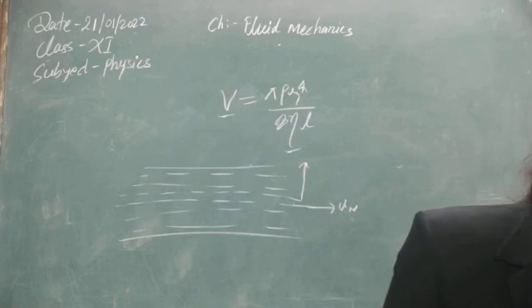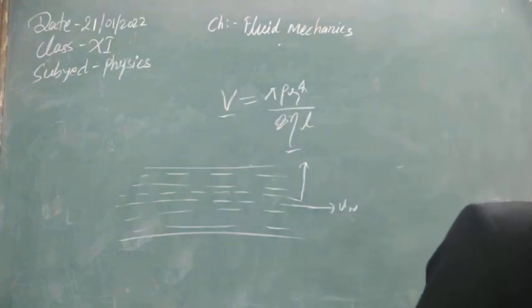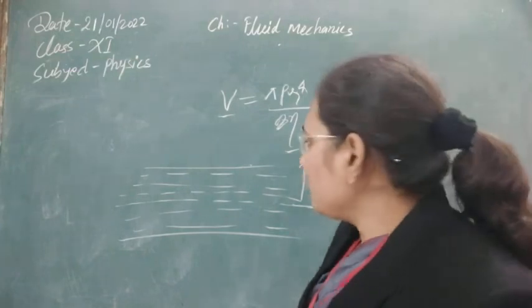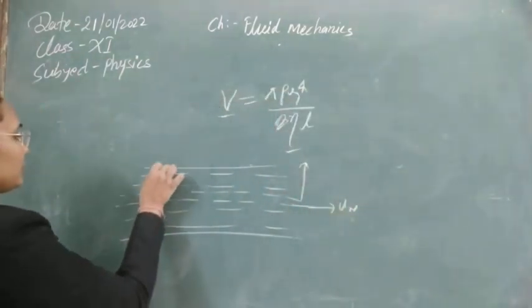Due to that minimum velocity, the relative motion there is also very less. So a net dragging force acts in the liquid.